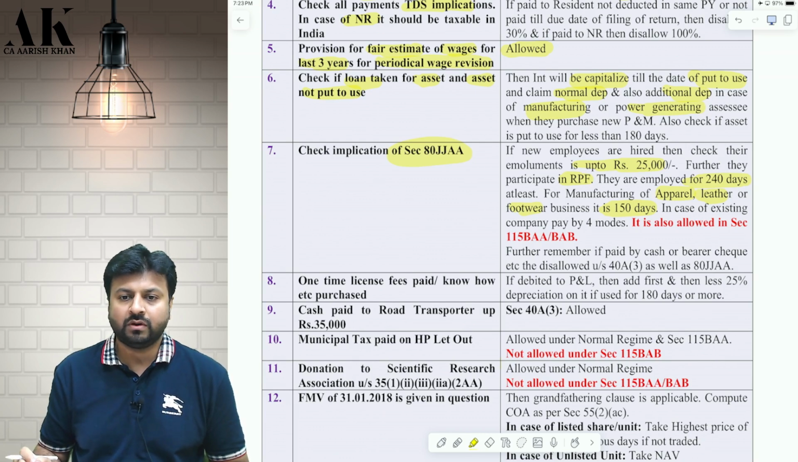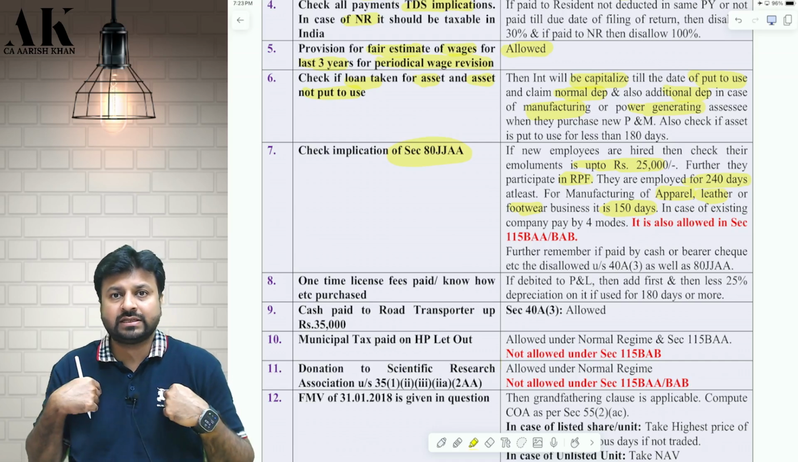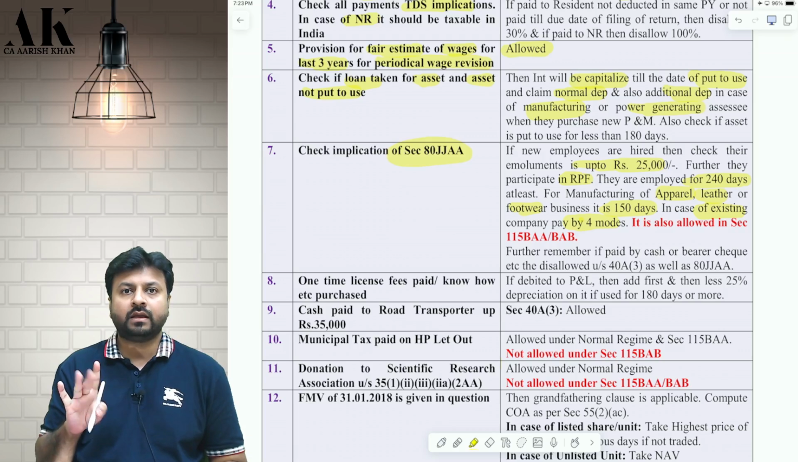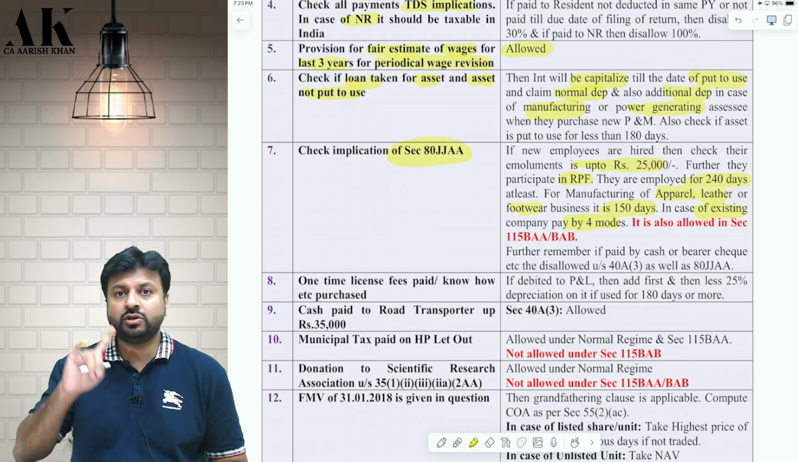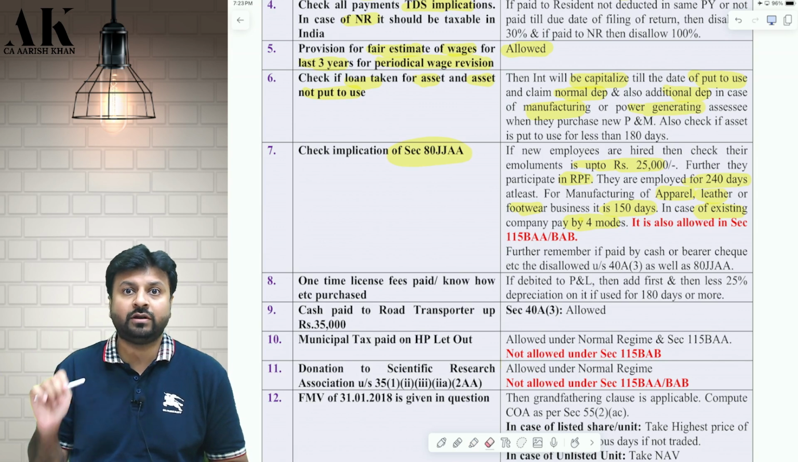Now, you need to see one more thing. If your business is an existing business, then you should pay by 4 modes. Existing business, pay by 4 modes. New business, you can pay by cash also. In case of new business, even payment of cash is allowed.